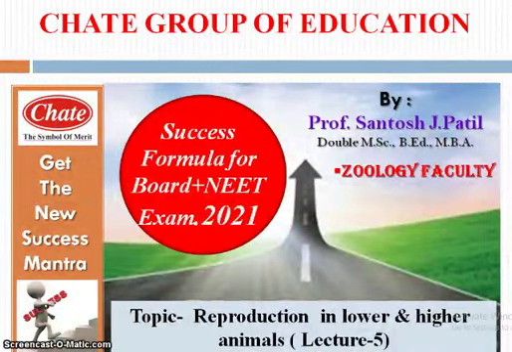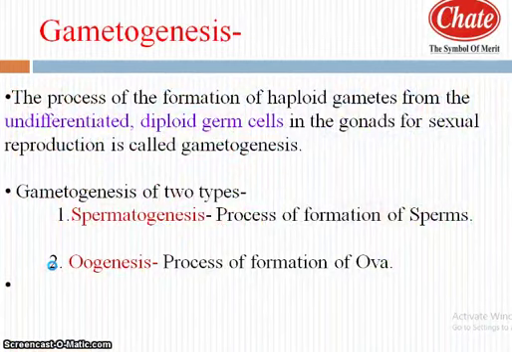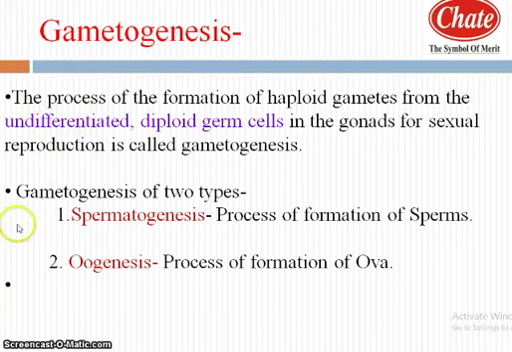Dear friends, after completion of several aspects of reproduction in lower and higher animals, today we want to discuss the most important process, that is gametogenesis. Gametogenesis is the process of formation of haploid gametes from the undifferentiated diploid germ cells in the gonads for sexual reproduction. Gametogenesis is of two types, that is spermatogenesis and oogenesis.